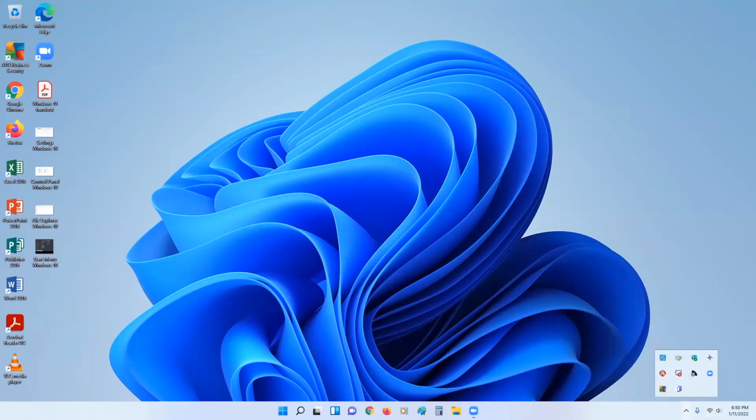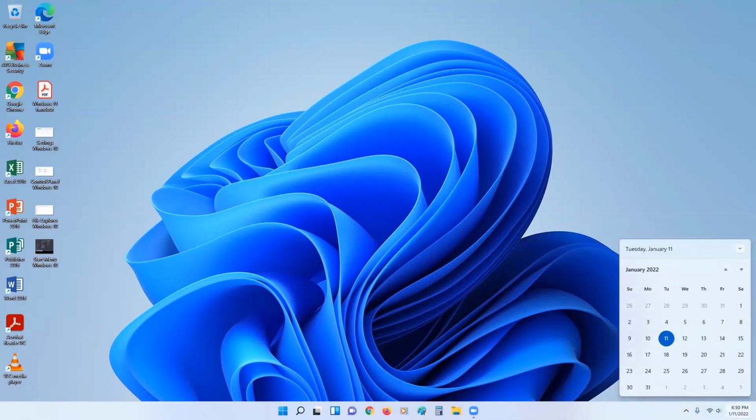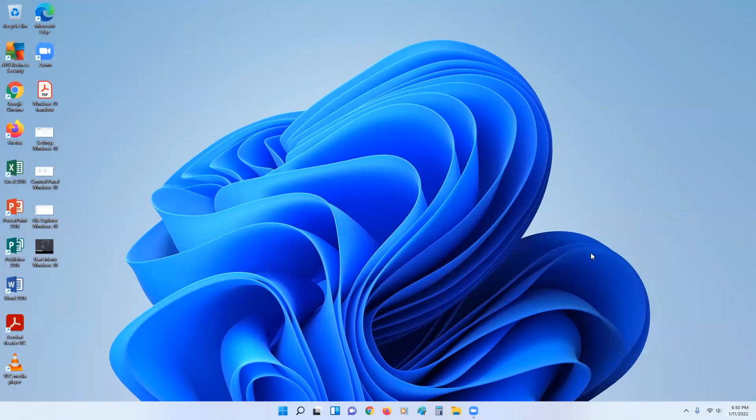What else is in the system tray? If we click on the caret in the system tray, you can see other programs that are running that you might want to access. We can see that Zoom is currently running. And so you might want to see what kind of options are available from the system tray just to access these programs quickly. Additionally, we have calendar, date, and time as well. Just like it was in Windows 10, we have it over here in Windows 11. Obviously, we can scroll up and down on the calendar and things like that.